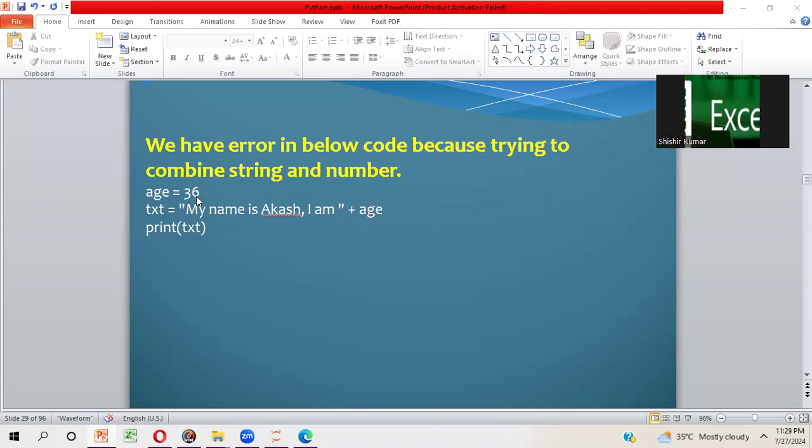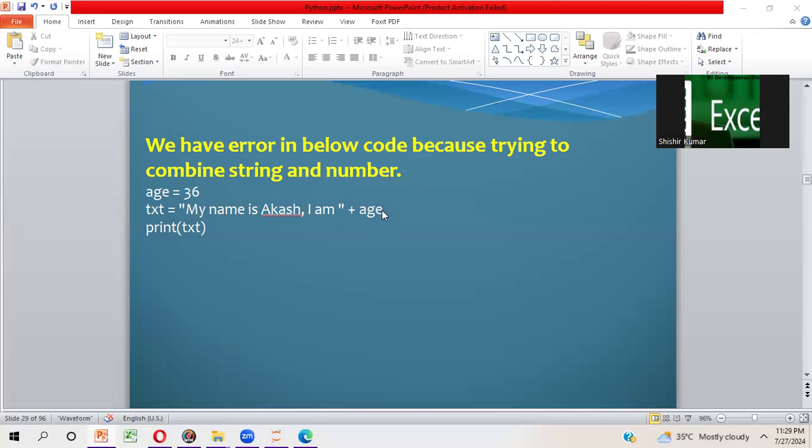Age is 36. So here I have taken a variable named age and assigned the value 36. In txt, I have assigned this value: My name is Akash. I am age. So 36, I want to take age here. So here I need the output as 36 in place of age, but I can't take it because age is in number format and the text value is in alphabets. Alphabets and number values can't be combined.